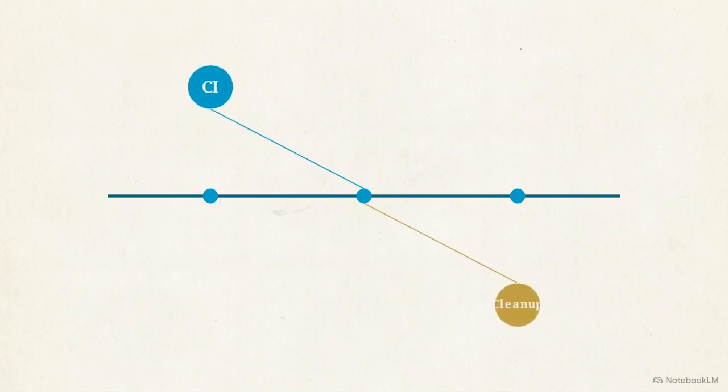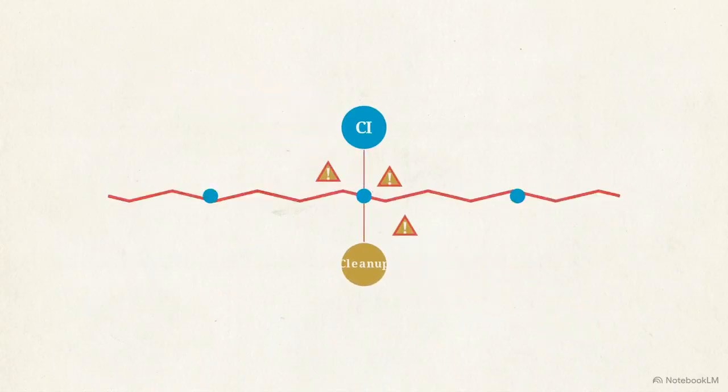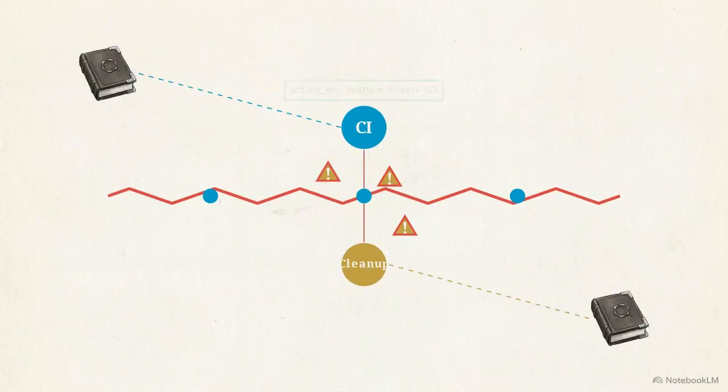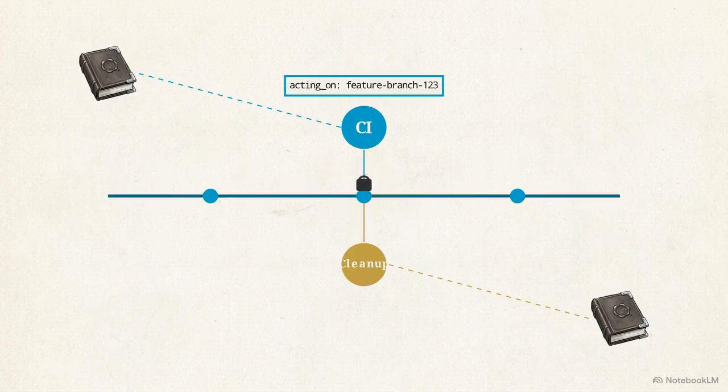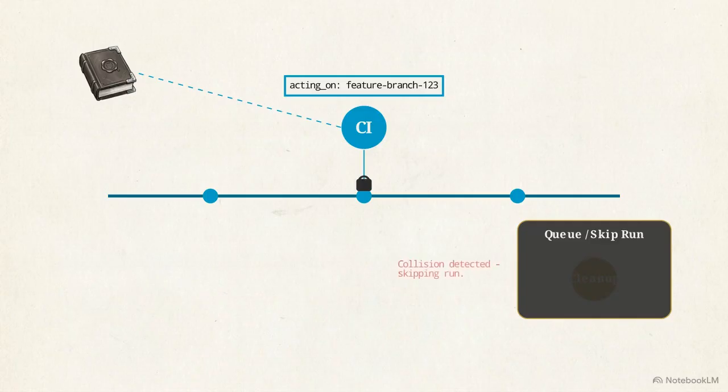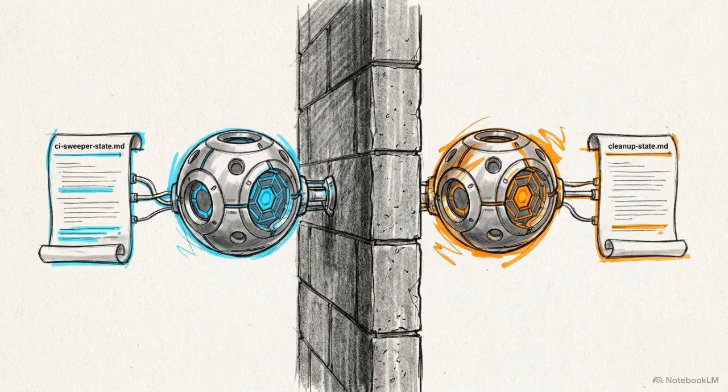Modern repositories typically deploy multiple loops in parallel. If a CI sweeper repairs logic on a branch while a cleanup loop simultaneously deletes that same branch, the environment descends into algorithmic conflict. To prevent this, the branch singularity rule dictates that only one autonomous loop may claim ownership of a specific branch at a time. Memory cannot be pooled between patterns. Every individual loop must maintain its own decentralized state file to prevent data rot.